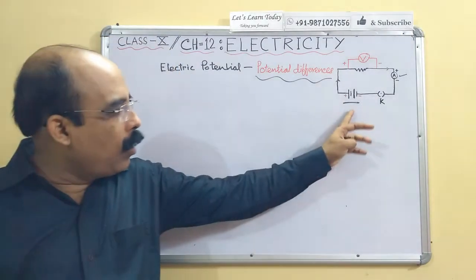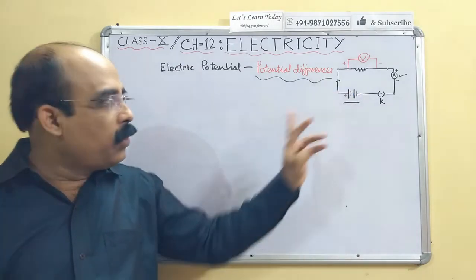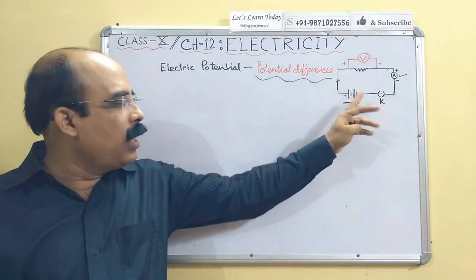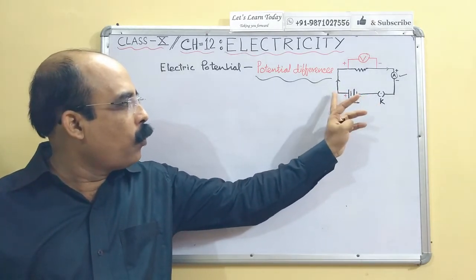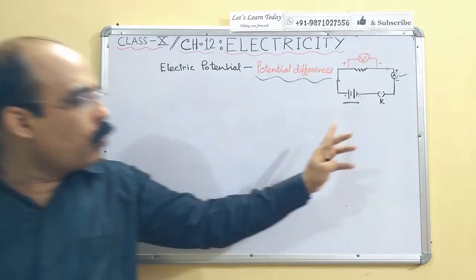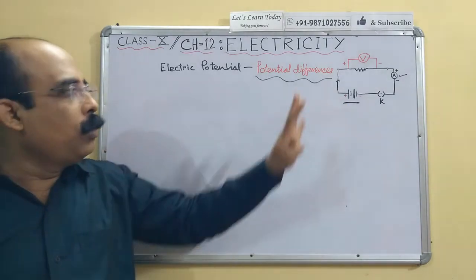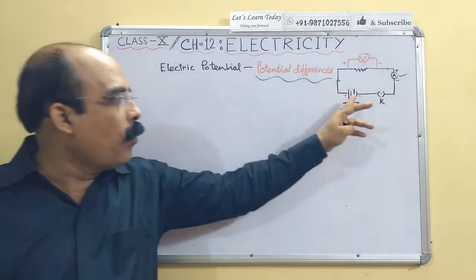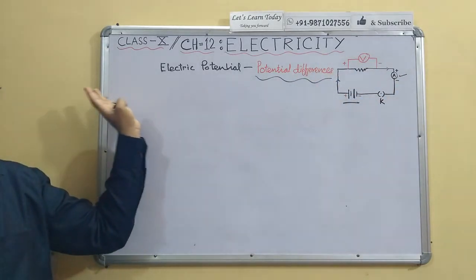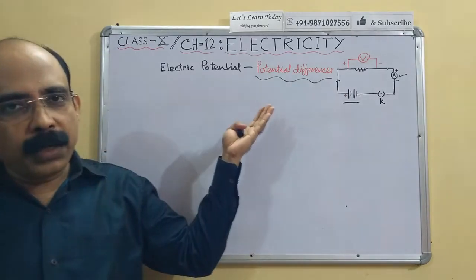When the chemical of the cells or battery starts acting, there is a difference of pressure between the positive and negative terminals, and that's why the chemical inside the cell gives motion to the electrons to flow from the negative terminal to the positive terminal, and that's why electricity starts to flow from one terminal to another.